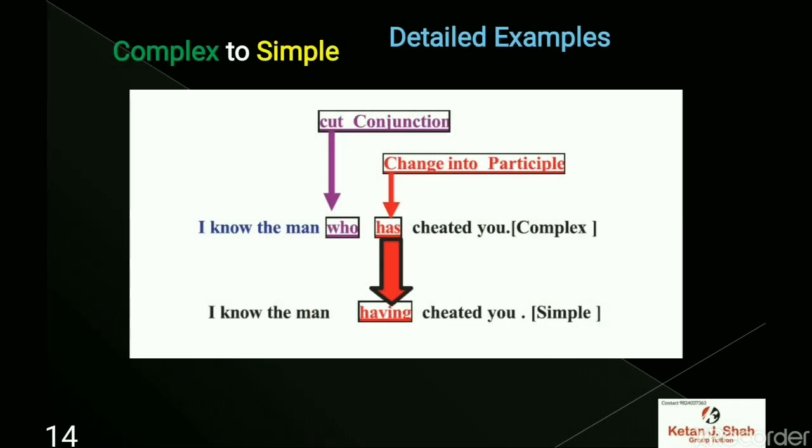Let's see the detailed examples of complex to simple. Now it is the reverse. You have to convert from complex to simple. I know the man who has cheated you. Who is a conjunction and has is the helping verb. When you convert from complex to simple, you have to change the helping verb to its participle form. I know the man having cheated you.